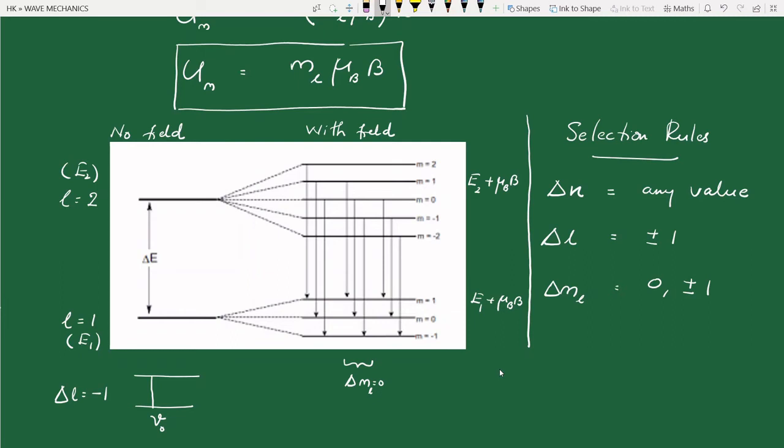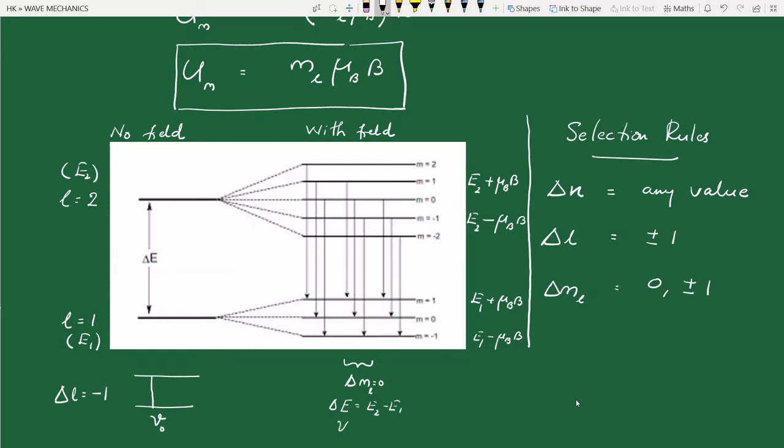Similarly, if we consider this ml equal to minus 1 state here, the energy is E2 minus ml mu B into B. Ml is minus 1, so E2 minus mu B into B, and here also it is E1 minus mu B into B. So if we take the difference, minus mu B will cancel. So for these three states, the energy difference delta E is equal to simply E2 minus E1.